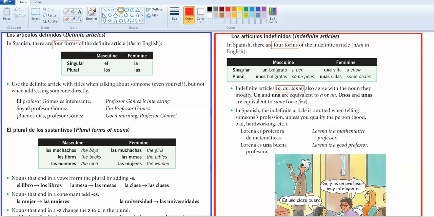So if you're wanting to say a pen instead of the pen, you're still going to match it up. So if you are talking about a pen, you're going to use un. If you're talking about a chair, you're going to use una. If you're talking about some pens, you're going to use unos. And if you're talking about some chairs, you're going to use unas. So let's go through and do our practice again.